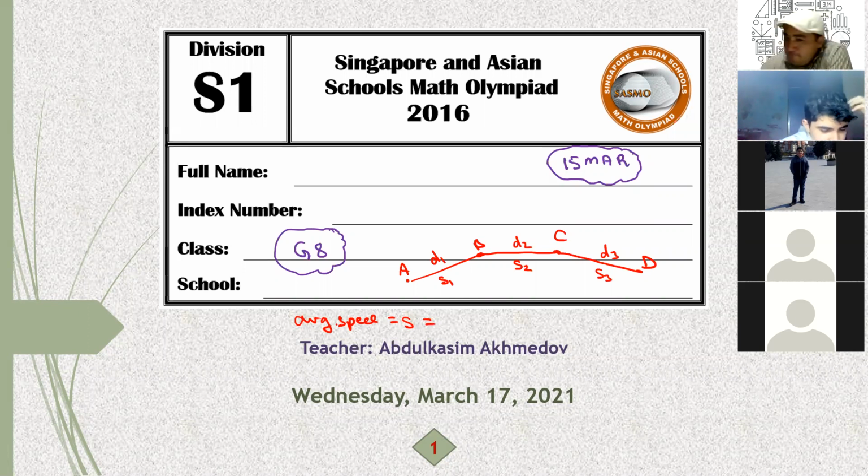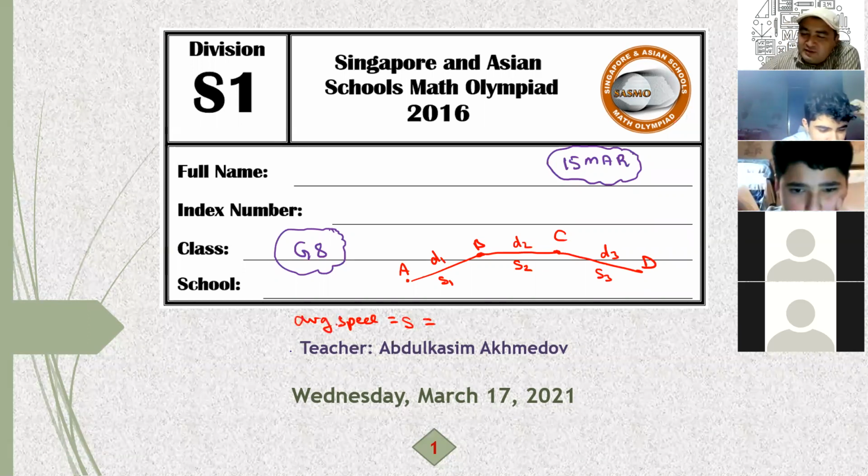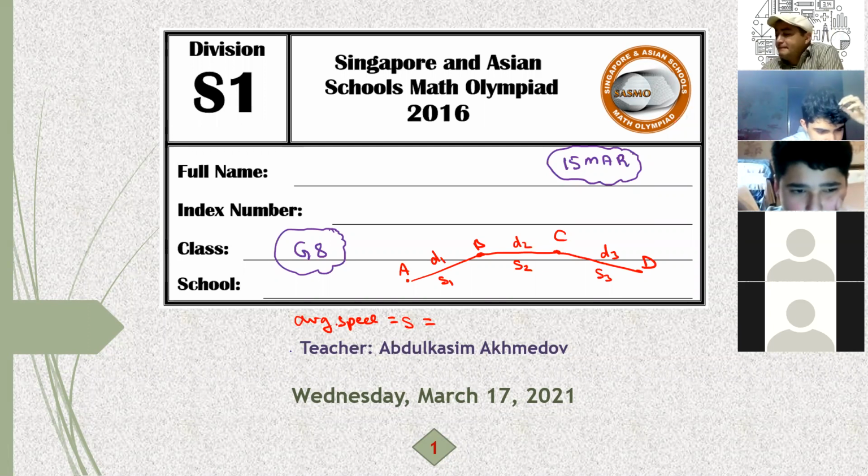Average distance divided by time. No. Sona, are you there? Tell me, how do you calculate the average speed here? Do we multiply and divide by time?